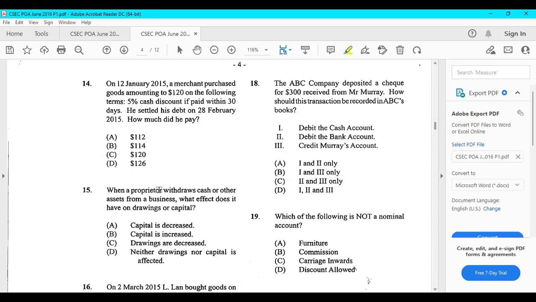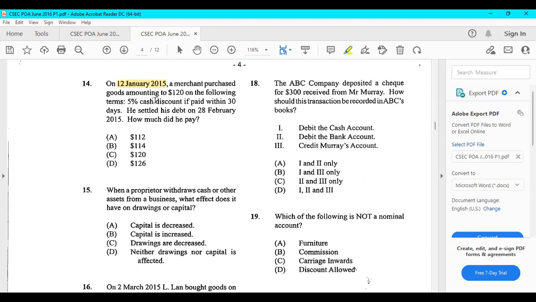All right, number 14. On January 12, 2015, a merchant purchased goods amounting to $120 on the following terms. 5% cash discount if paid within 30 days. He settled his debt on 28th of February 2015. How much did he pay? So the goods were purchased on January 12, 2015, for $120, right? But he got a credit term wherein if he paid within 30 days, he would get a 5% discount. So he was able to settle his debt on the 28th of February.